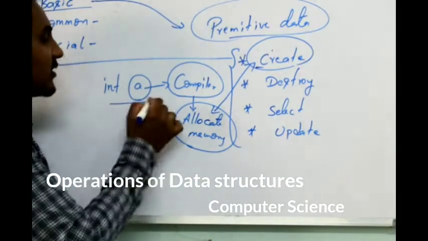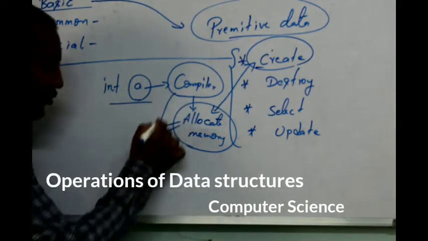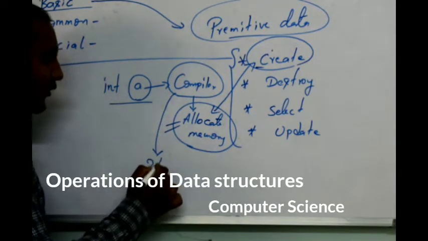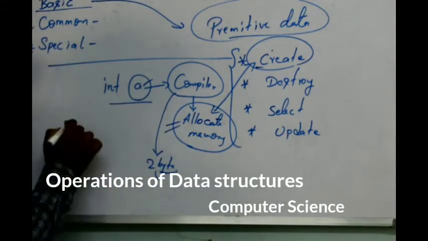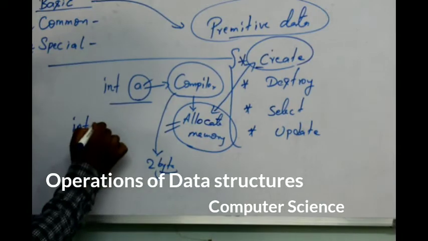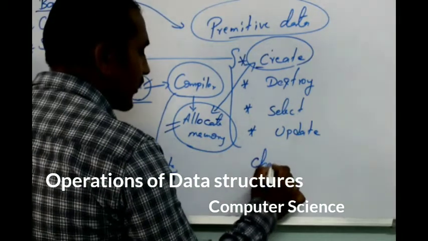For example, I have defined integer a. That means the compiler needs to allocate 2 bytes of memory for this variable a.